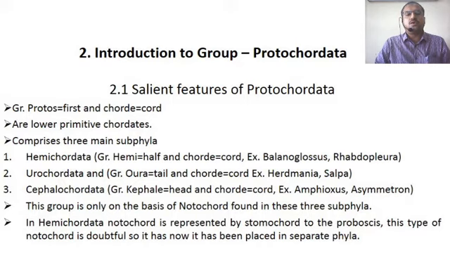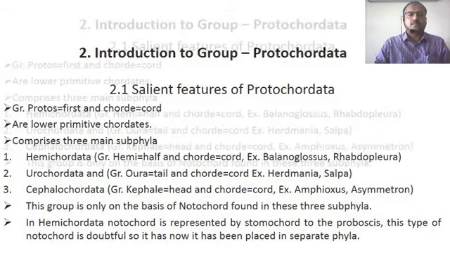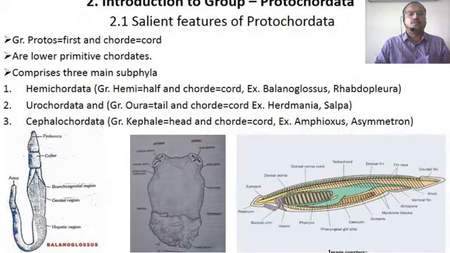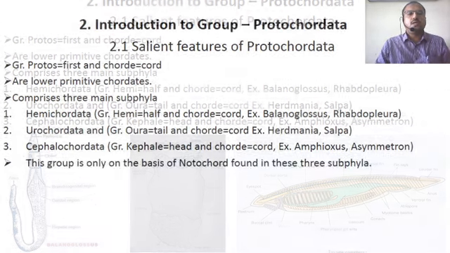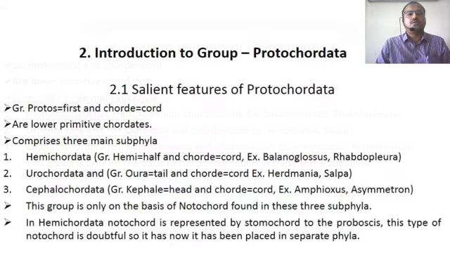This type of notochord is doubtful, so it has now been placed in a separate phylum. Hemichordata is a vermiform, marine water animal found in the ocean, just like an earthworm, and the notochord is present at the anterior region of the body, that is the proboscis. So there is doubt among some scientists, so it has been placed in a separate phylum.